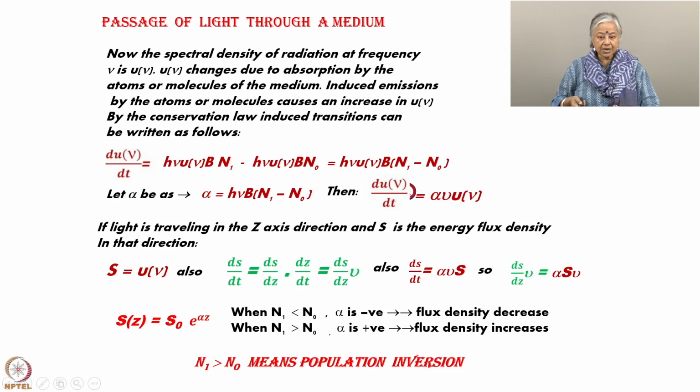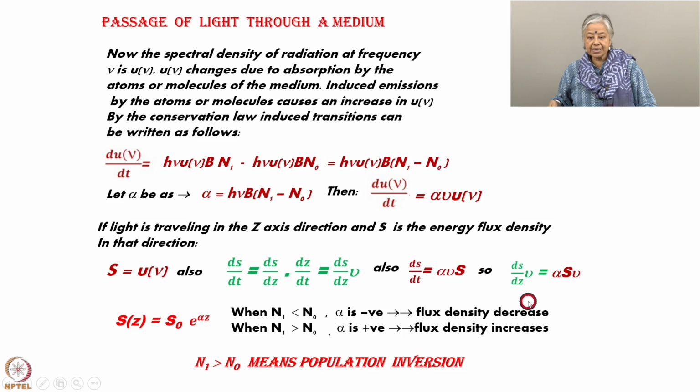But from here what I see is, suppose this is ds by dt, this ds by dt is equal to alpha v s. See, s is equal to u nu. It's just a bit of mathematics, you're putting this here, putting that there, a little bit of jugglery. So finally you come to ds by dt is equal to alpha v s.